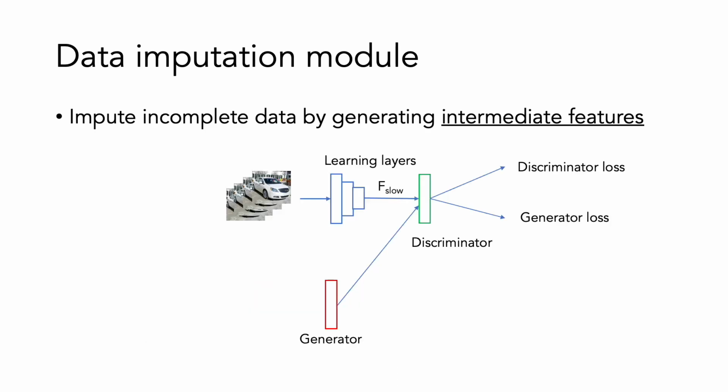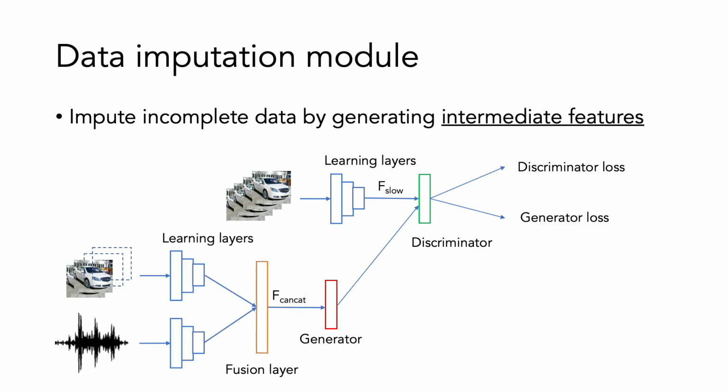Specifically, we use the intermediate feature map f-slow prior to the fusion layer as the input of the discriminator. The first learning layers often act as a feature extraction and denoising module in multimodal models, so f-slow has a higher signal-to-noise ratio than the raw sensor data. We then use the feature map f-concat after the fusion layer as the input of the generator to better utilize the correlated cross-model information. To adapt to dynamic network conditions, we configure various delay settings to train the GAN.